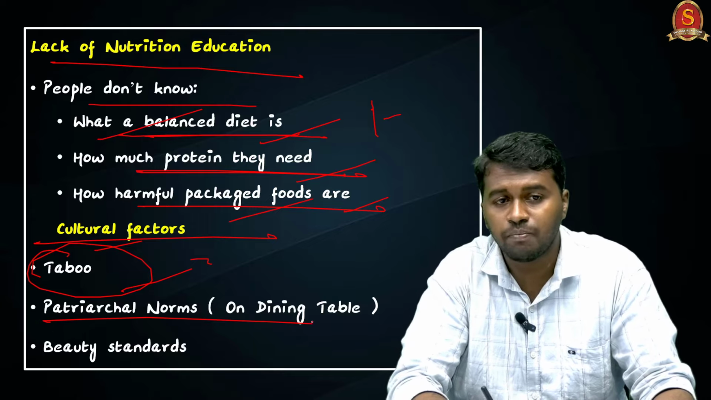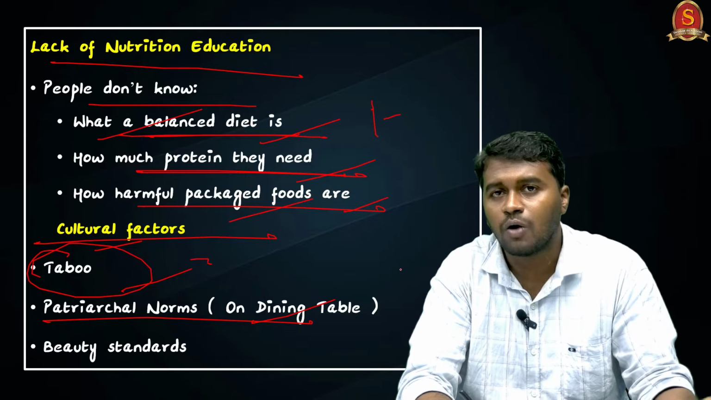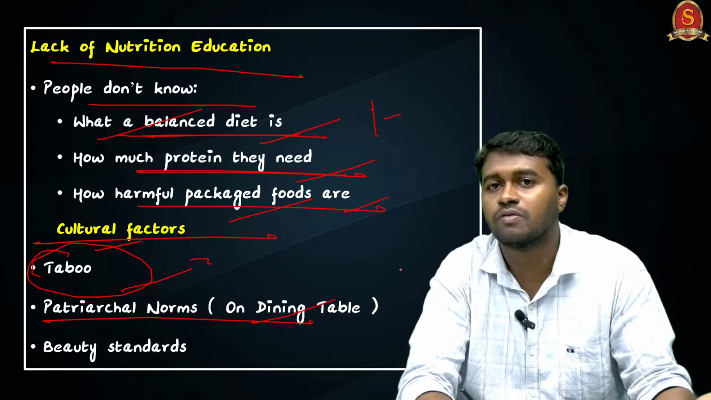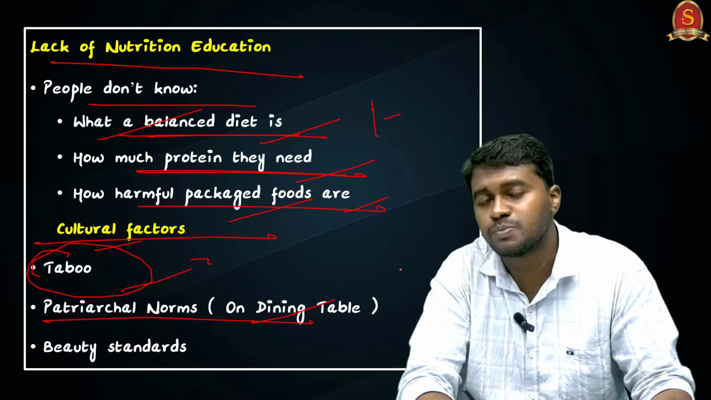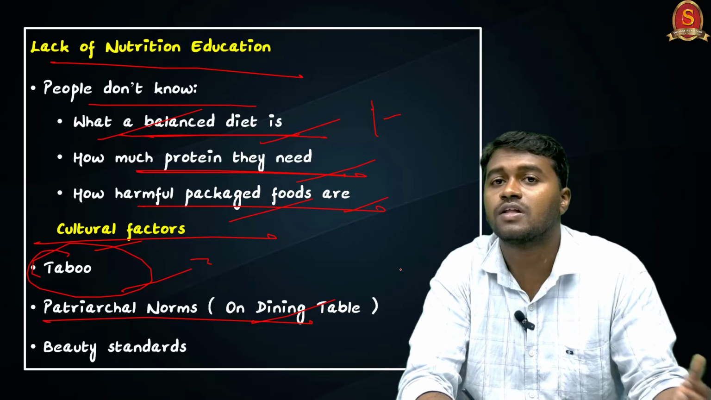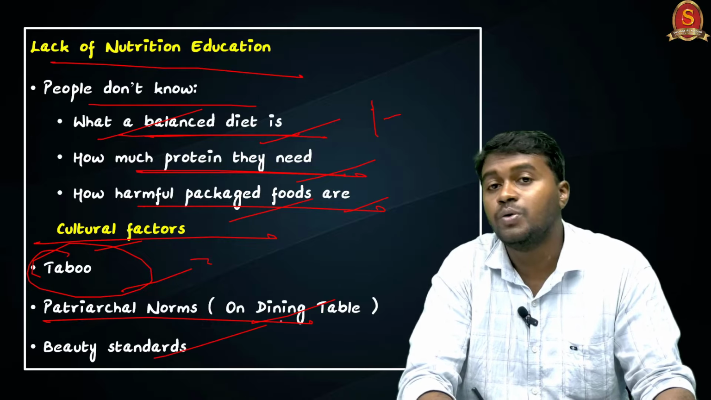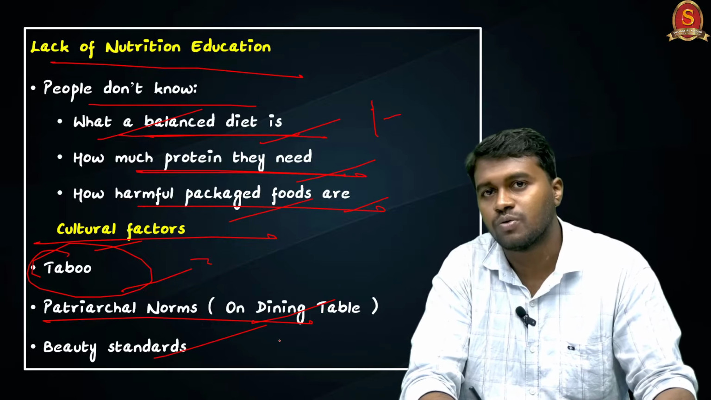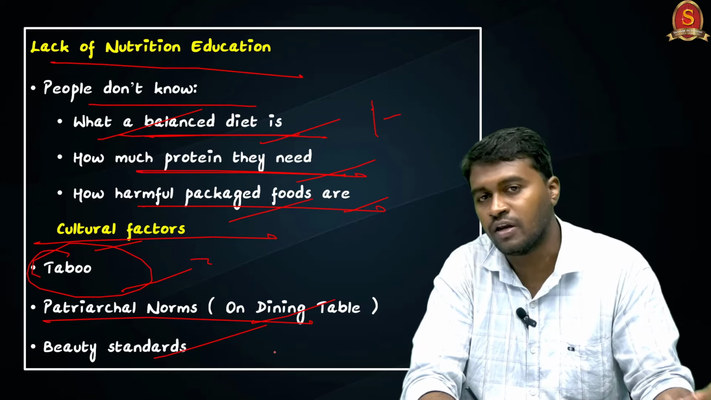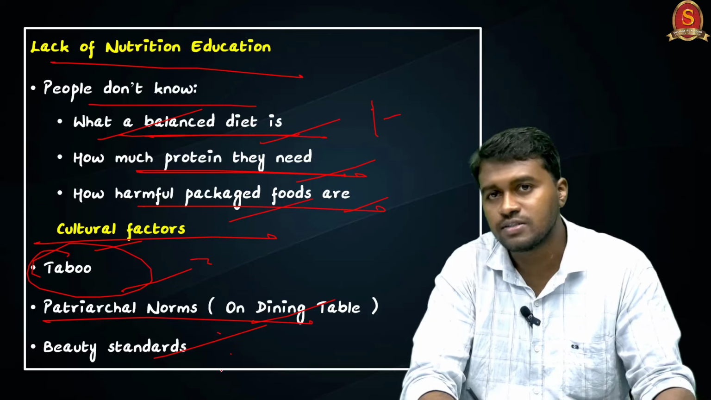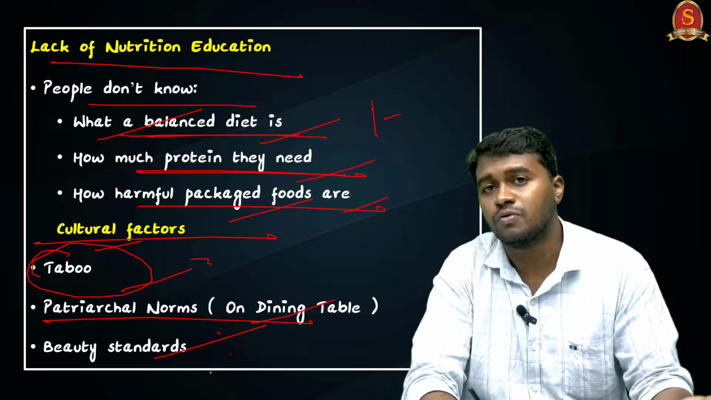And the second is the patriarchal norms, especially at the dining table. We can see that households following patriarchal norms, where women are not allowed to sit and eat along with the other members of the family, especially the male members, can eat only after the other members. And the third is the beauty standards in society. We have standards like men should be bulky while women should be thin. So you can see that to attain such beauty standards, people are avoiding food which is rich in nutrition.